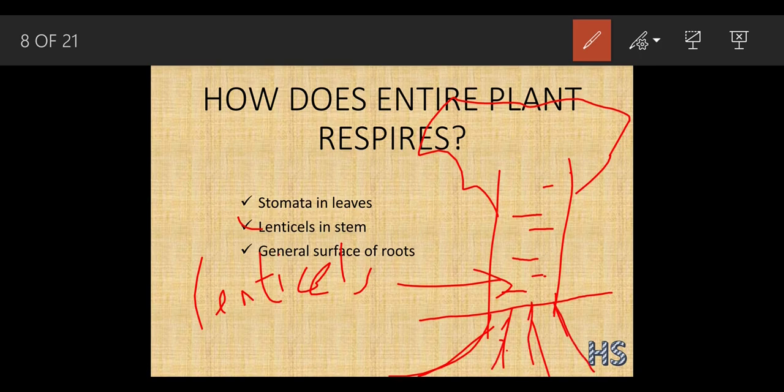There are roots. From the roots also plants respire. We have studied in the germination part that the seed should not be sown too deep, because if you sow the seed too deep, it won't be able to get the oxygen.